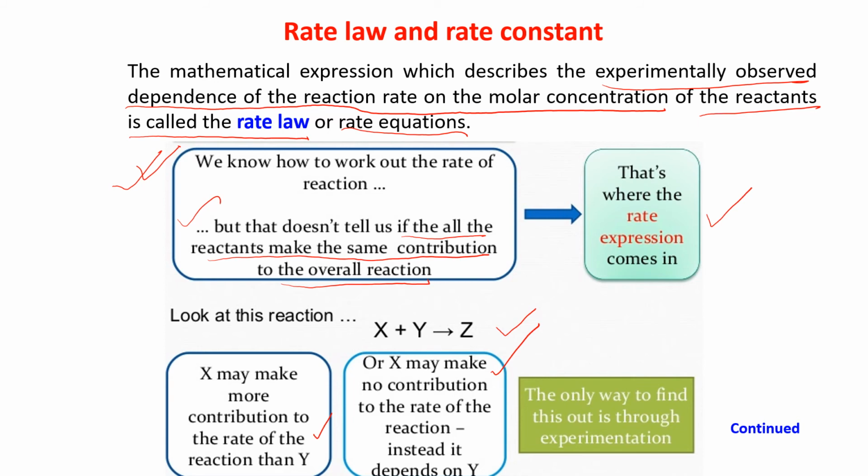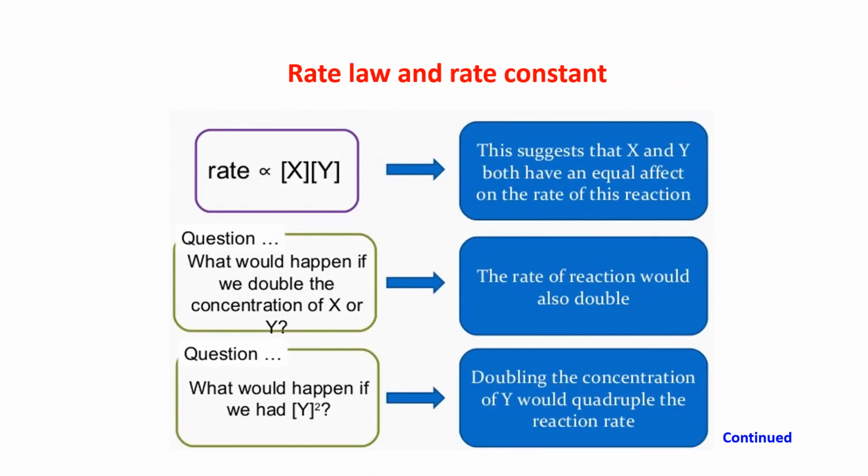The only way to find out what is happening inside the reaction is through experiment. There is no other way. That is why the rate expression comes in, and with that comes the order of a reaction. So, rate law and rate constant, the continuation of the previous slide.